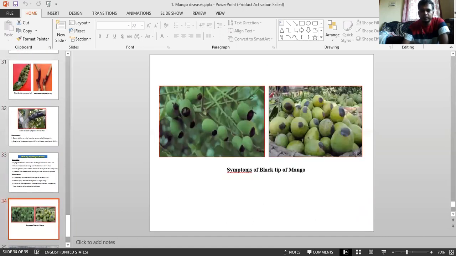And coming to symptoms: necrosis of the tissues at the distal end of the fruit. The first symptom is the development of a small etiolated area at the distal end, which gradually spreads, turns nearly black and covers the tip completely. The affected skin turns hard and sunken, and it also reduces the yield and favors rotting induced by saprophytic bacteria. This commonly occurs when the fruits are about 6 to 8 weeks old, reaching the ripening stage. This is a common thing.